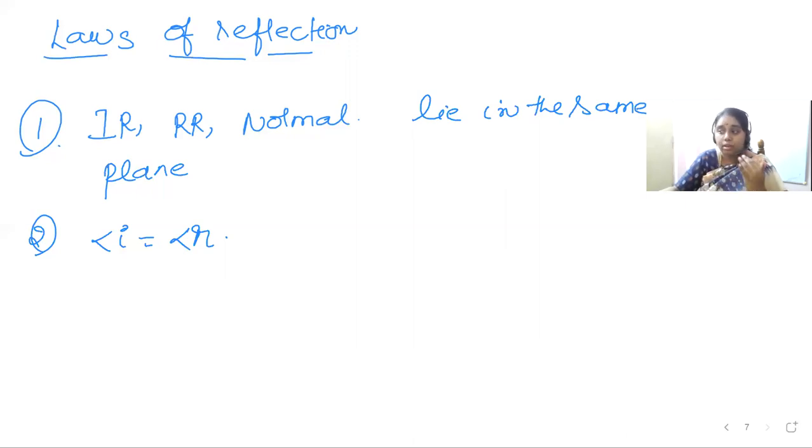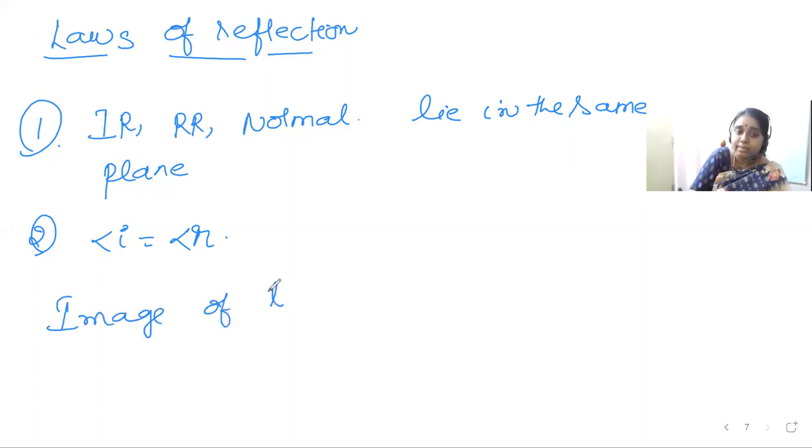Now let us consider light rays coming from a point source, from any object, falling on a mirror. After reflection from the mirror, they meet at a point. When the light rays, after bouncing back, meet at a point, that point is called the image of that object.